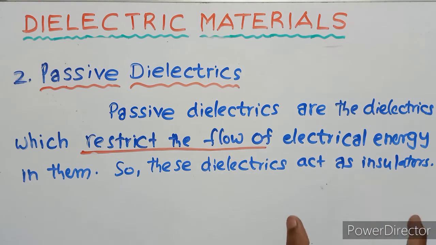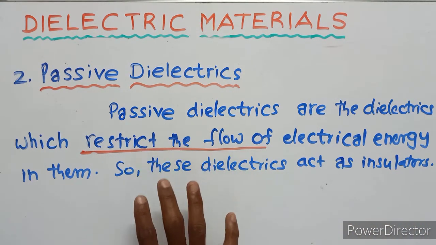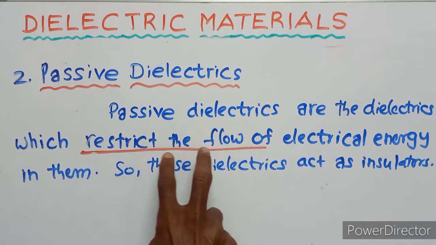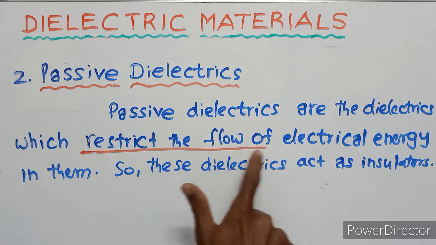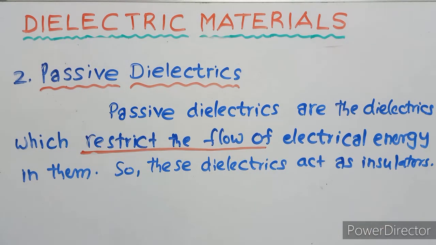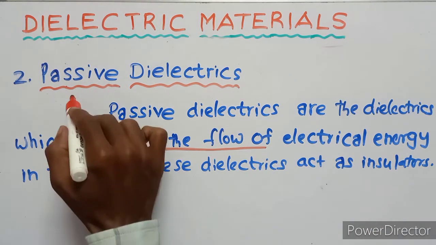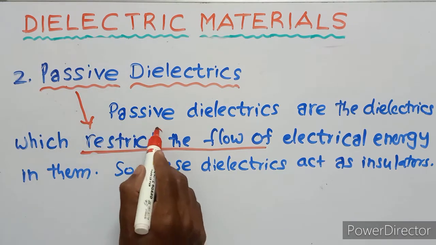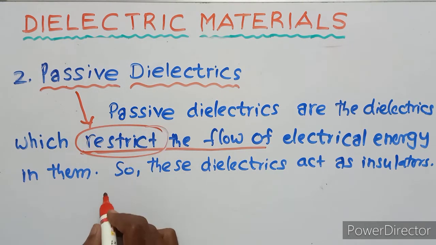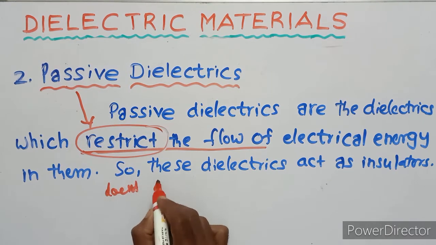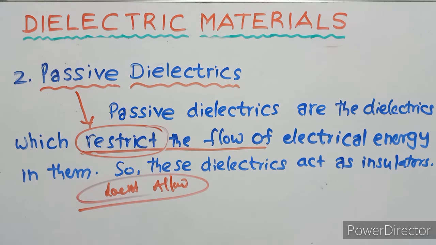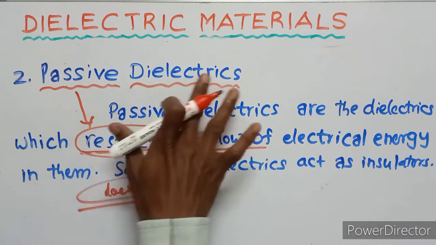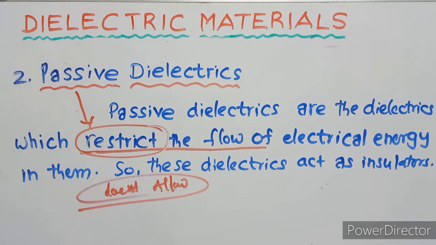Dielectrics that do not allow the flow of electrical energy are called passive dielectrics. So restrict also means does not allow.